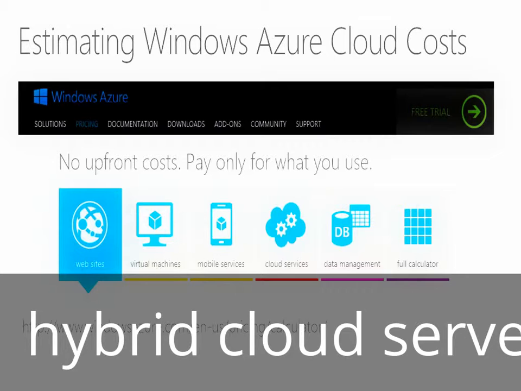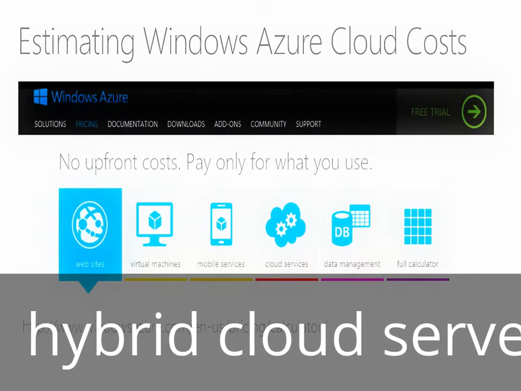So it becomes very easy to take the data that MAP outputs, plug it into a calculator, and be able to come up with a rough order of magnitude cost for moving forward with placing some of your workloads on Windows Azure, freeing up your on-premises data center resources then for your more mission critical resources that really have a need to run in your on-premises data center.